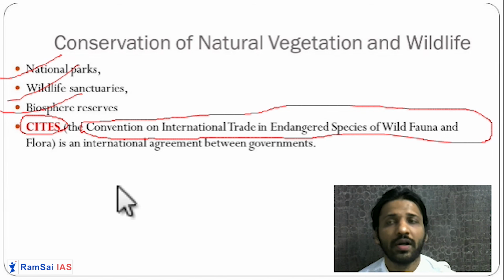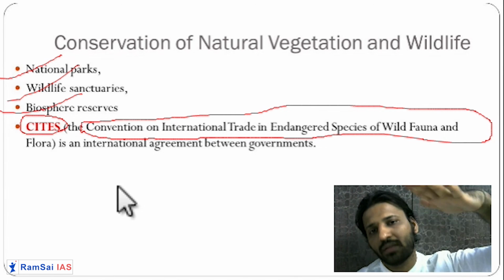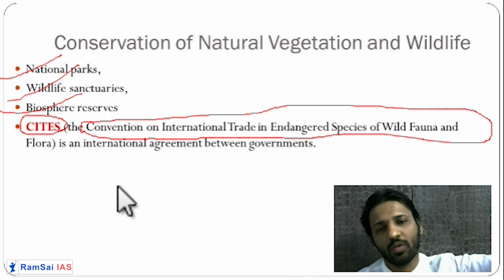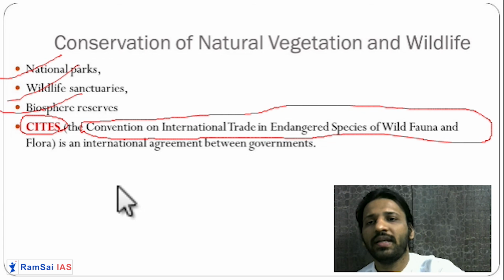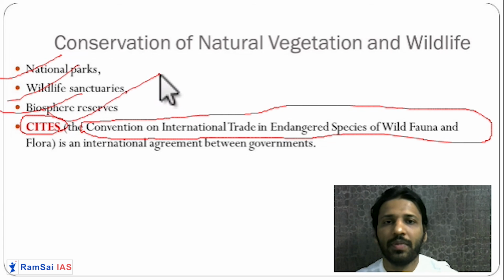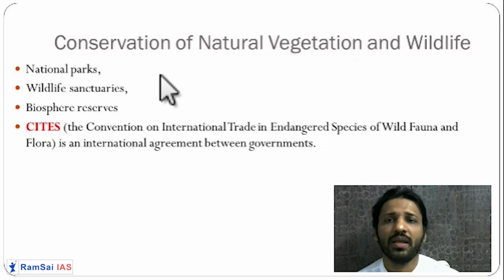According to IUCN, the International Union for Conservation of Nature, species are classified as threatened, extinct in the wild, vulnerable, and so on. CITES places more importance on endangered species. Getting it? In this way, different ways of conservation have been done in the case of wildlife and plants.